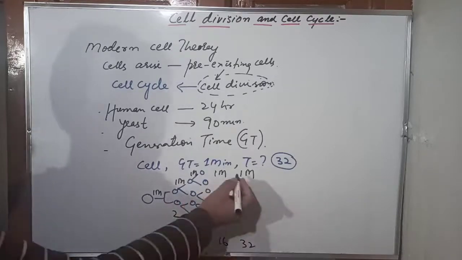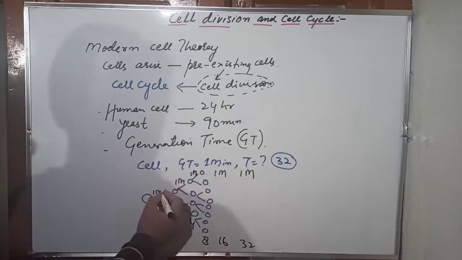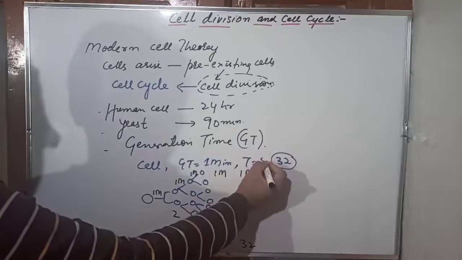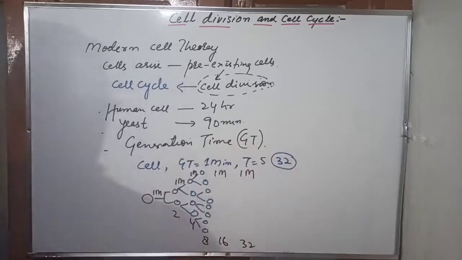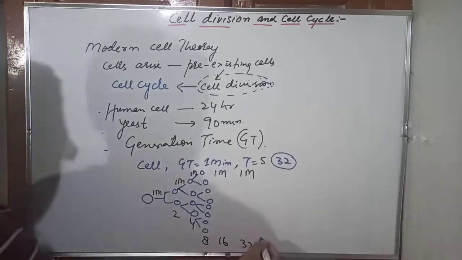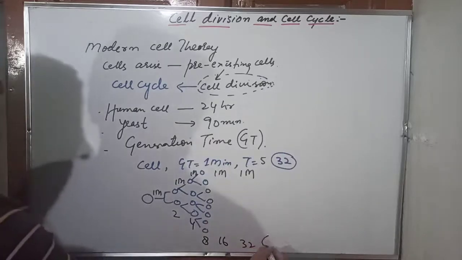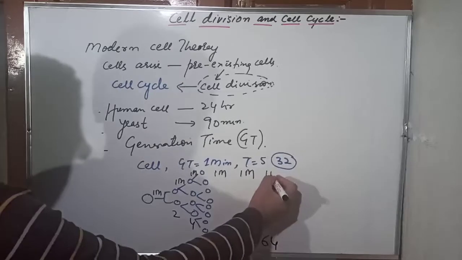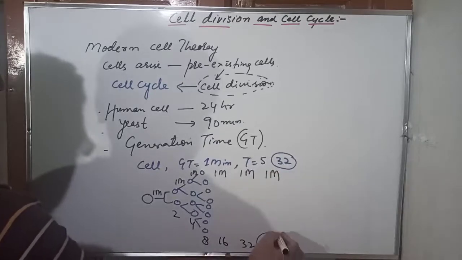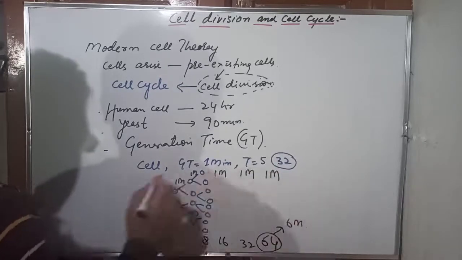So if we count 1, 2, 3, 4 and 5, the answer here is it will take 5 minutes to form 32 cells. If we go a little further, 32 cells will take another 1 minute to form 64 cells. So 64 cell formation will require 6 minutes. I hope it's clear.